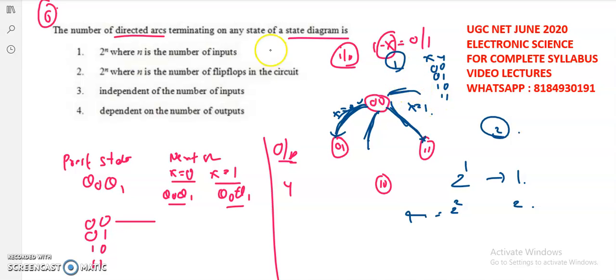Fine. So for n number of inputs, we have 2 power n number of directed arcs. Okay, so it is a concept. So for this question, the first option is the correct one.